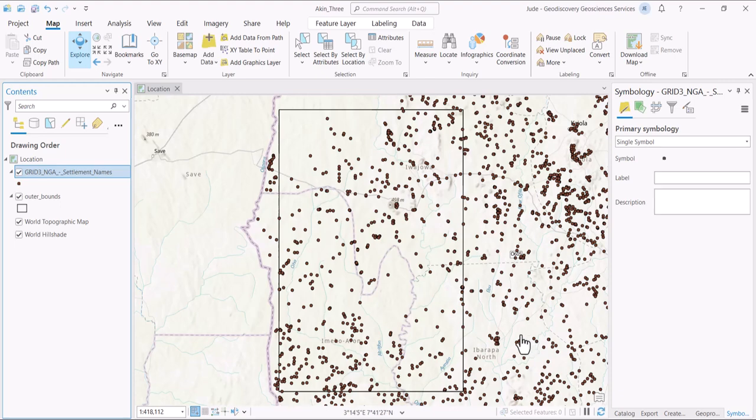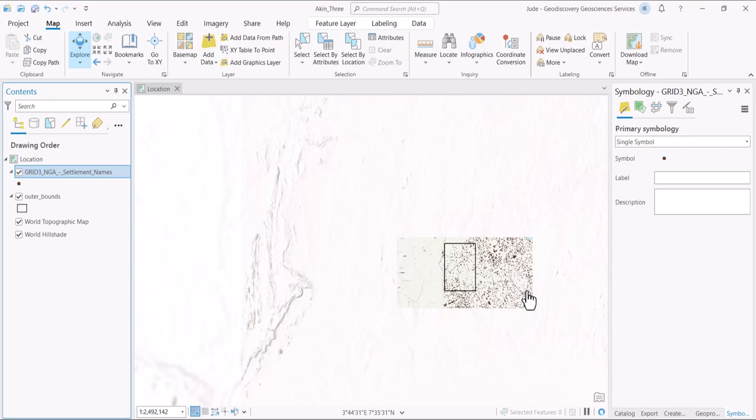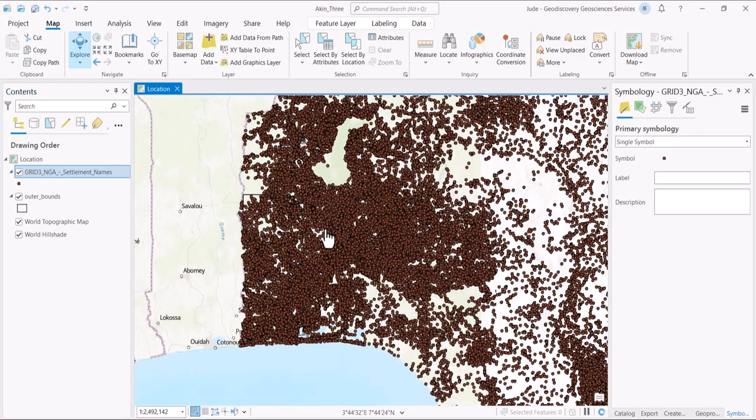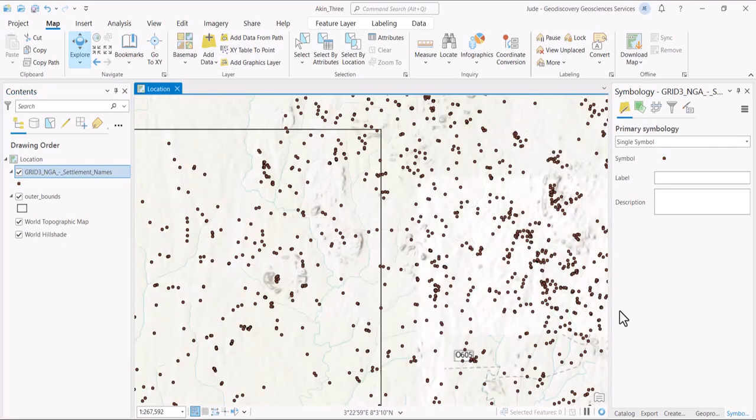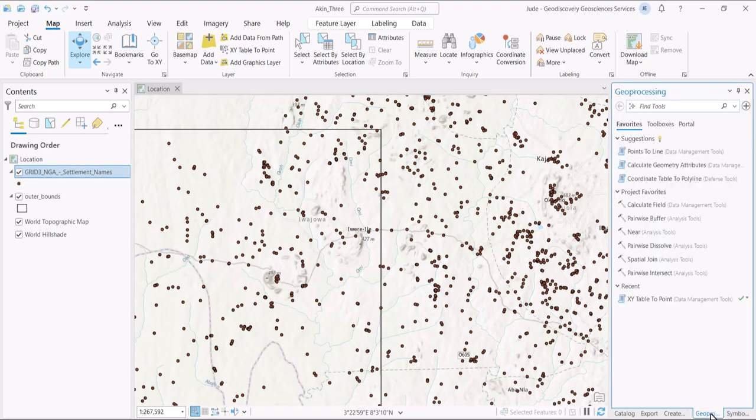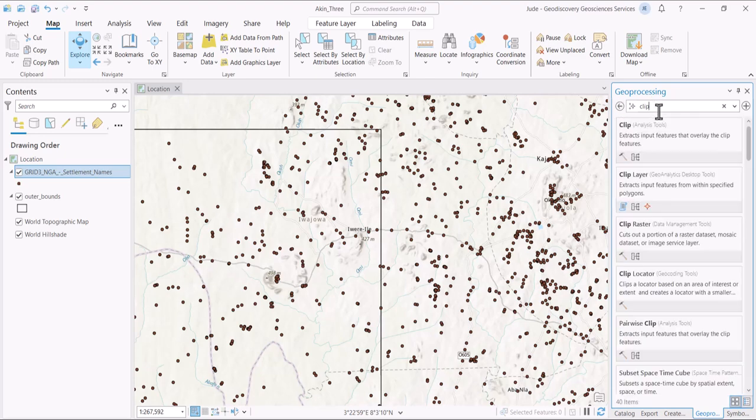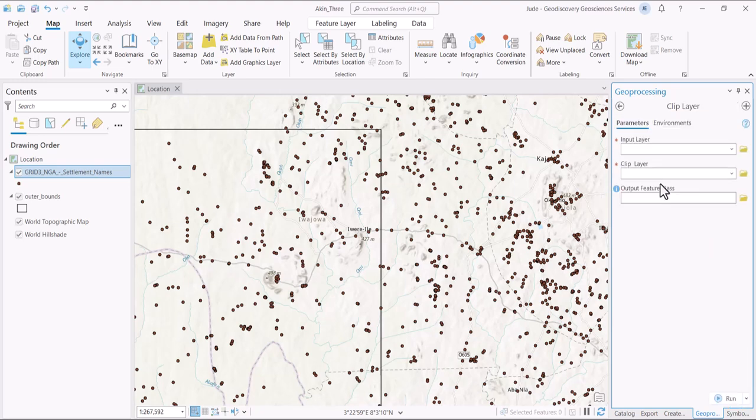So I've loaded that. Now what we are going to do is make this conform to this particular area. We are going to clip it so that only this area has the names that we require, because the names we have here are for the whole of Nigeria. So we go to our geoprocessing tools. It's down here, and we search for clip. It goes in data management, and we want to use clip layer, because we also have clip raster.